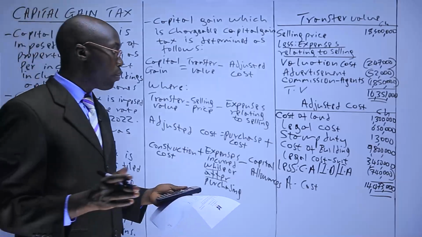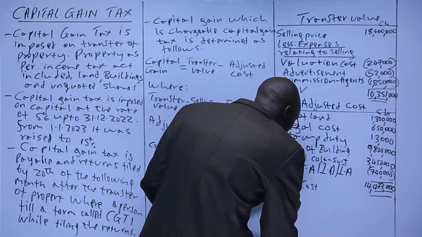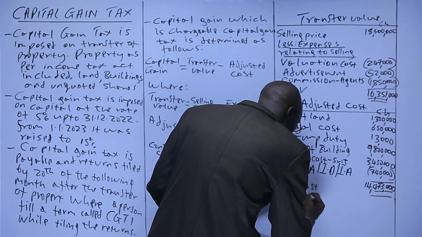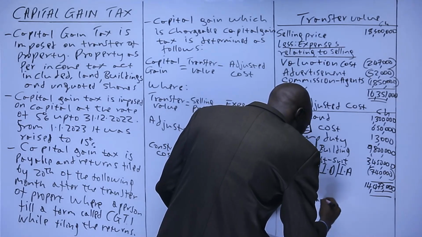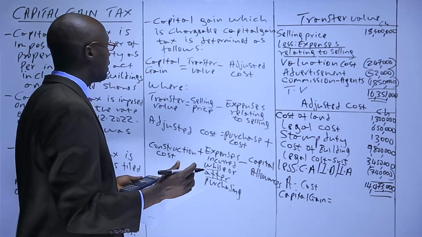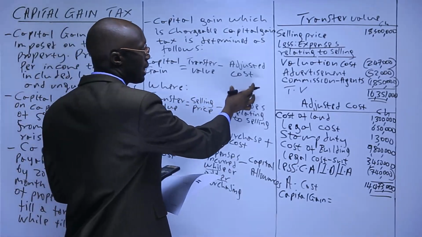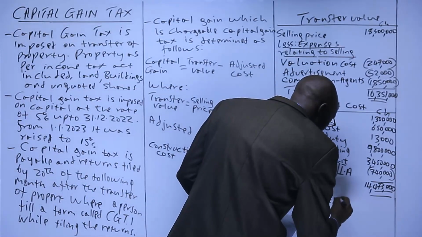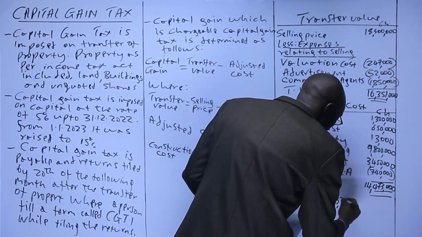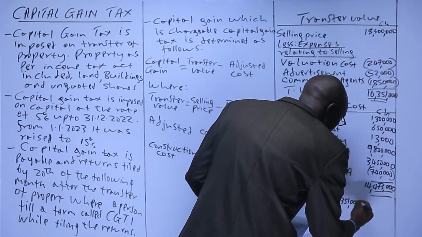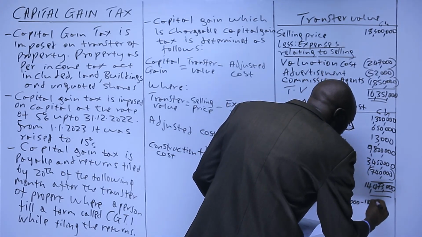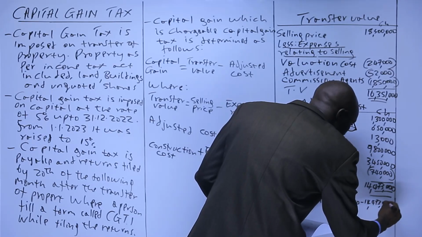Now with that one, we can get the capital gain. Capital gain, we had said you take the transfer value minus the adjusted cost. So you'll have 16,351,000 minus 14,473,000.